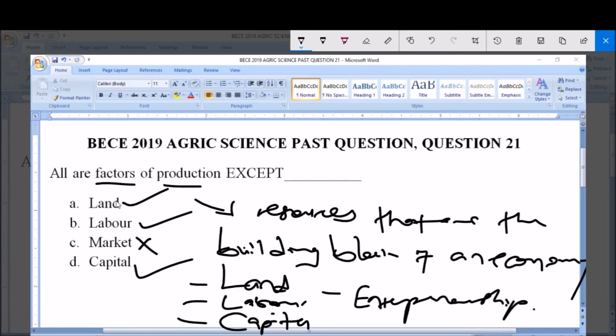Now all this, you see that land must be available for agricultural progress. Likewise, the labor, both mechanized and unmechanized labor, has to be readily available. And also the capital, that is the money to start up this agricultural business, must also be available. So you see that all these are essential factors of production. But here, market is not a factor of production. So C is the correct answer to this question. Market. C is the answer.